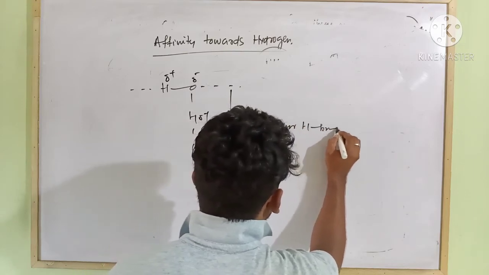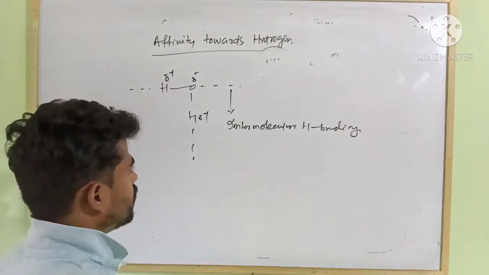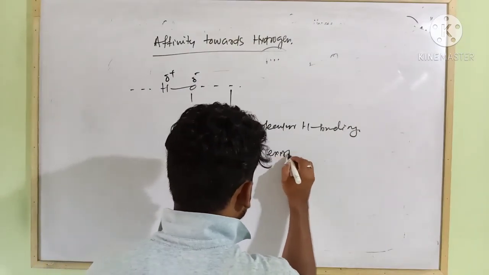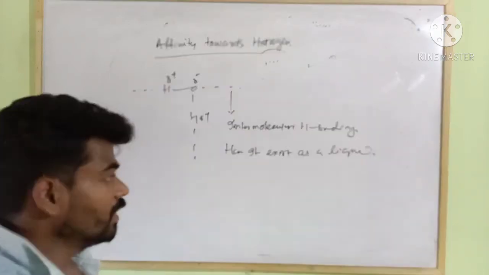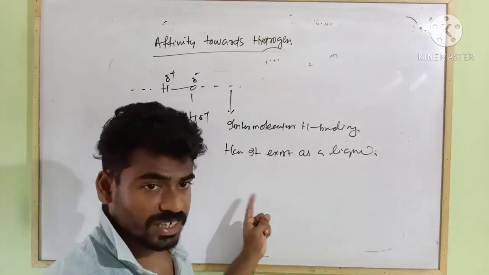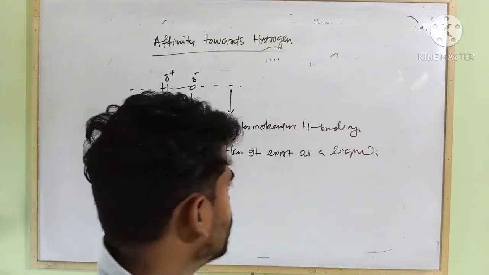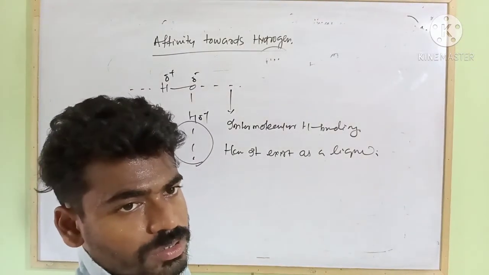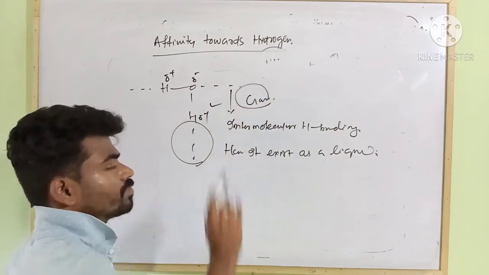Due to intermolecular hydrogen bonding, it exists as a liquid. While in the other hydrides of this family, the central elements sulfur, selenium, tellurium, due to their large size and lower electronegativity, the strength of intermolecular hydrogen bonding is not strong. That's why they exist in the form of what? Yes, gases.